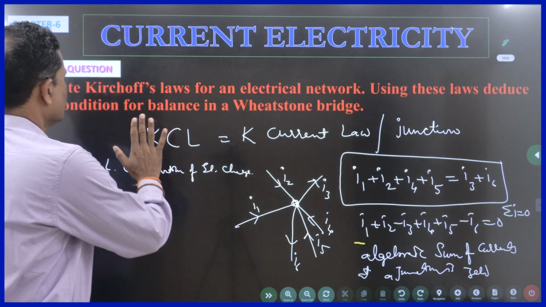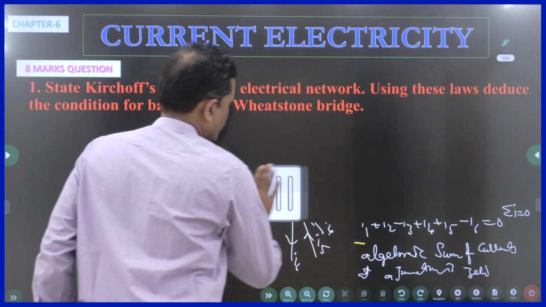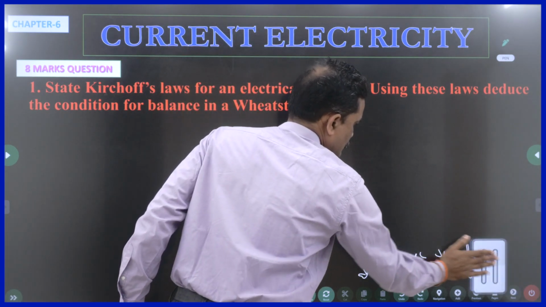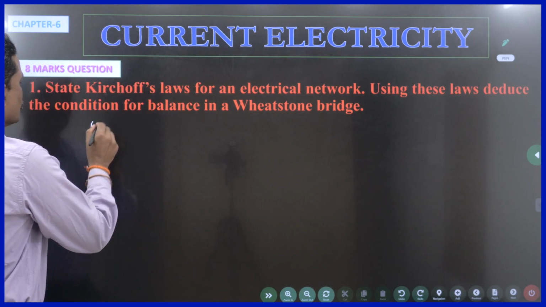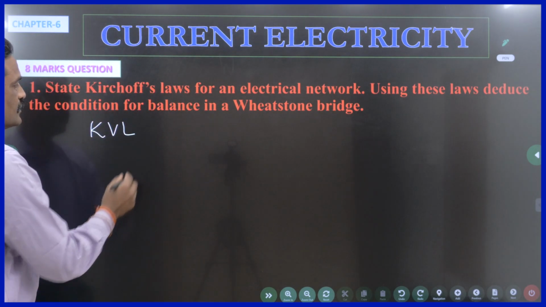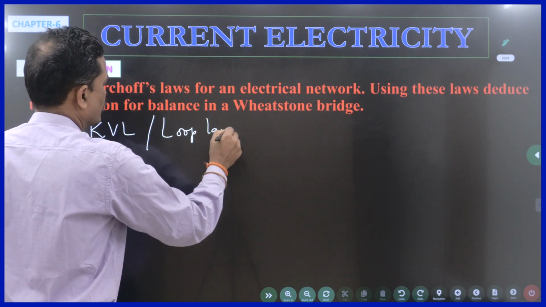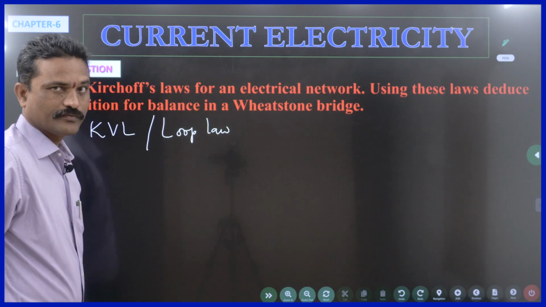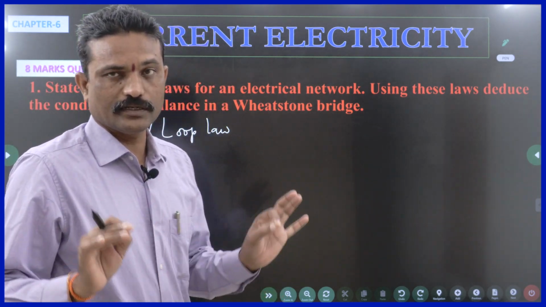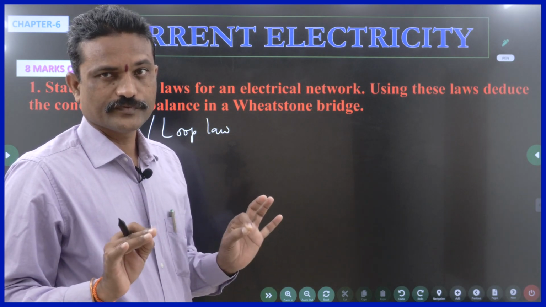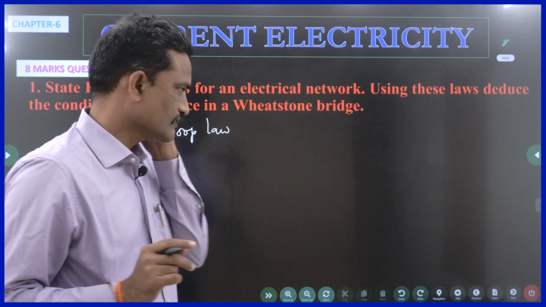Now, let us go to Kirchhoff's second law. Kirchhoff's second law is also called Kirchhoff's voltage law, so it can also be indicated by KVL. It is also called the loop law. In an electric mesh or network, we have to consider a closed loop. So the second law is related to a closed loop, whereas the first law is related to a junction. A junction is a point, right?